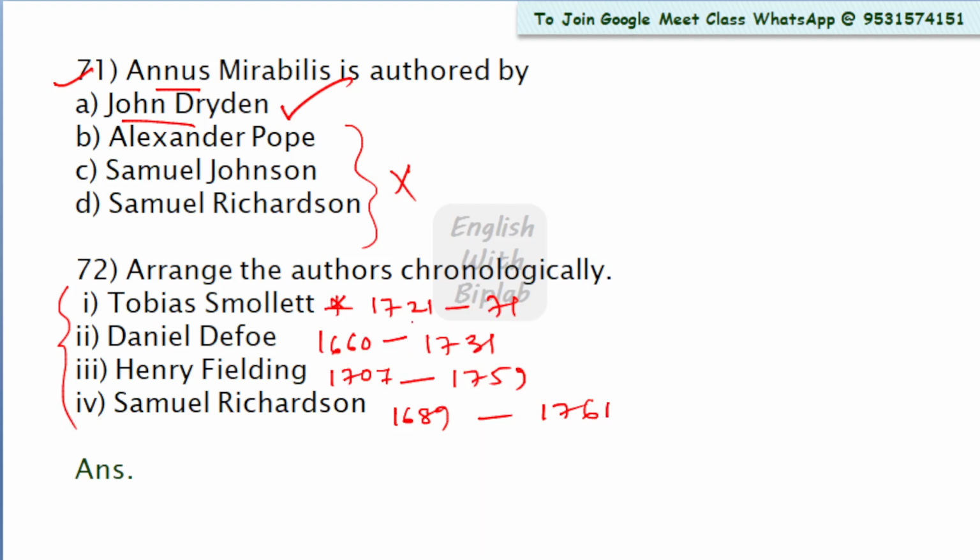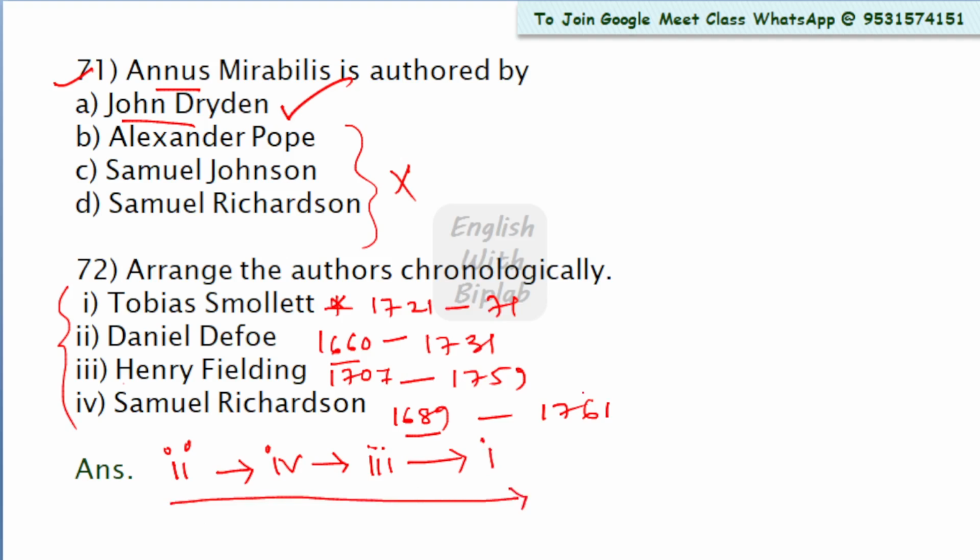So now from the list you can check who was born first. So Daniel Defoe first, then 1689 Samuel Richardson, then 1707 Henry Fielding, then last but not the least 1721 Tobias Smollett. So this is the correct chronological order of the literary stalwarts mentioned above. Now come to question number 73.